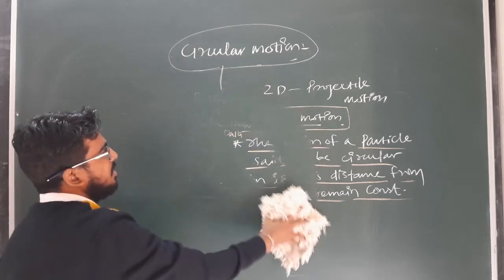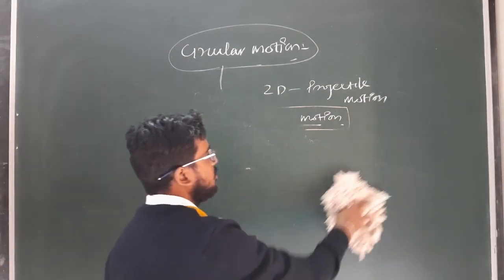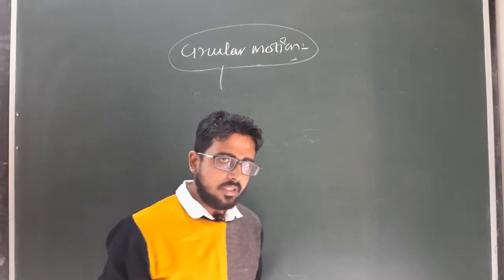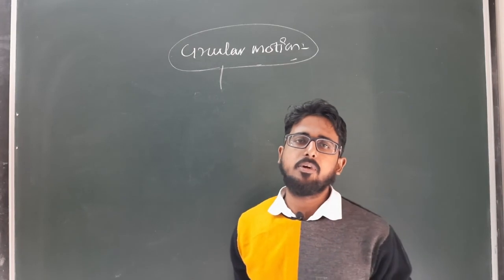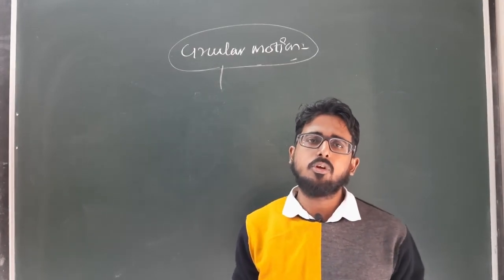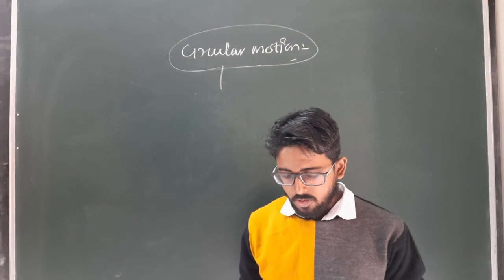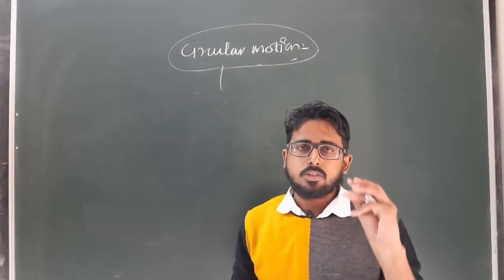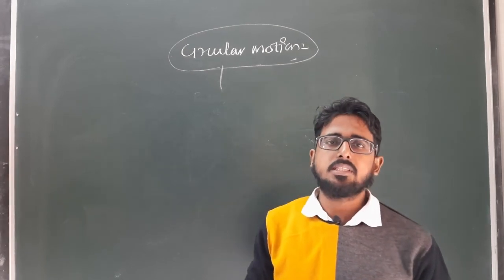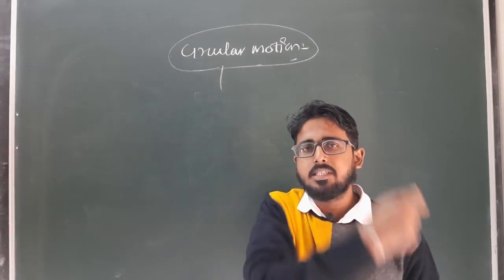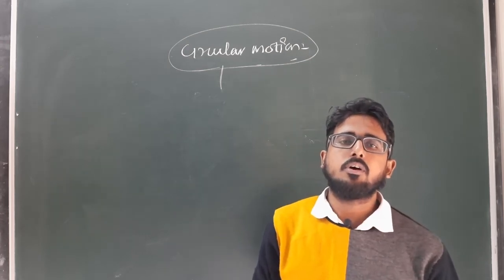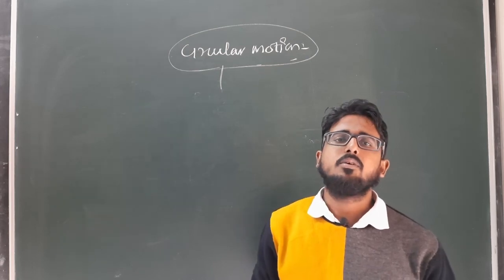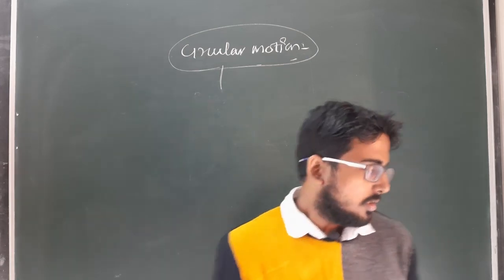So what are the examples of circular motion? Any particle that moves in such a way that its distance from a fixed point always remains constant, then the motion of that particle is known as circular motion. For example, if I am considering a small piece of rock which is attached with a string and I am trying to wheel it like this, then the motion of the rock about the point where I am holding the string is known as circular motion. Clear?